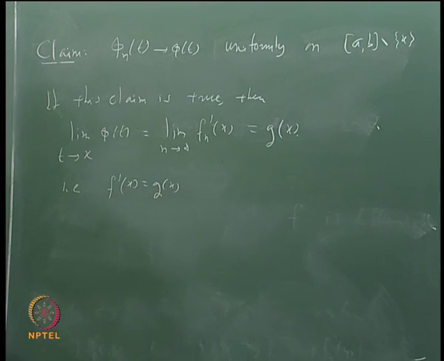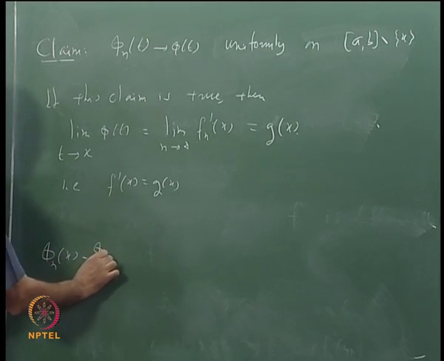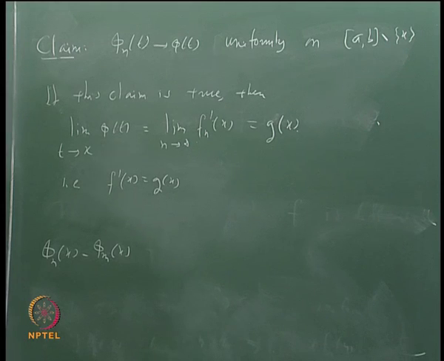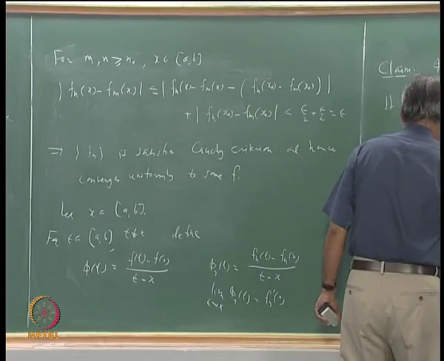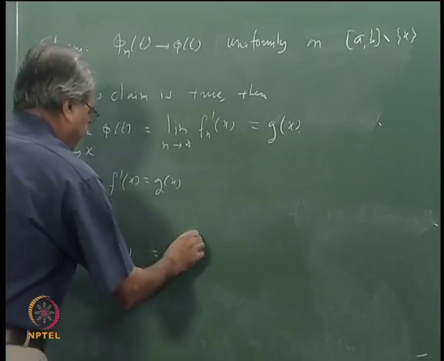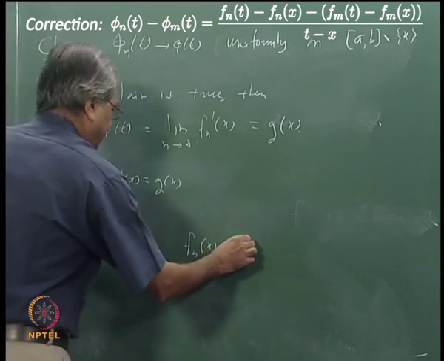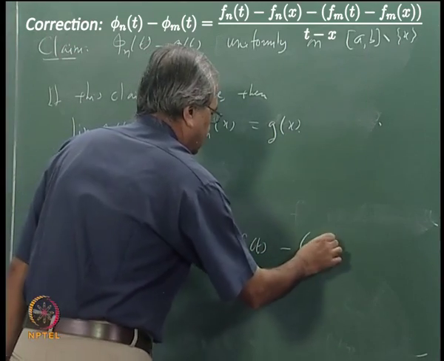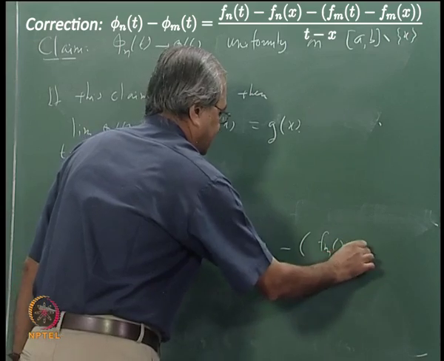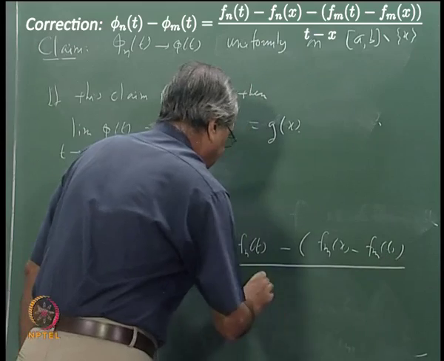So if we consider, let us say, phi nx minus phi mx, that is the same as Fn x minus Fn t, then minus Fm x minus Fm t, this divided by t minus x.